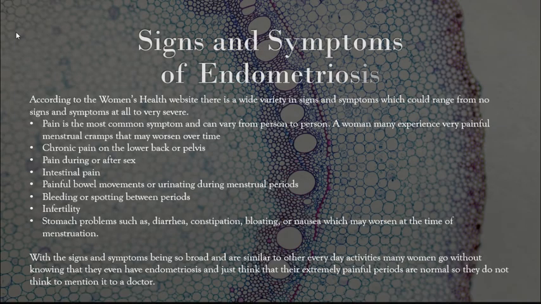What are signs and symptoms of endometriosis? According to the Women's Health website, there is a wide variety in signs and symptoms which could range from no signs and symptoms at all to very severe. Pain is the most common symptom and can vary from person to person. A woman may experience very painful menstrual cramps that may worsen over time. Chronic pain in the lower back or pelvis, pain during or after sex, intestinal pain, painful bowel movements or urinating during menstrual periods, bleeding or spotting between periods, infertility, stomach problems such as diarrhea, constipation, bloating, or nausea, which may worsen at the time of menstruation.